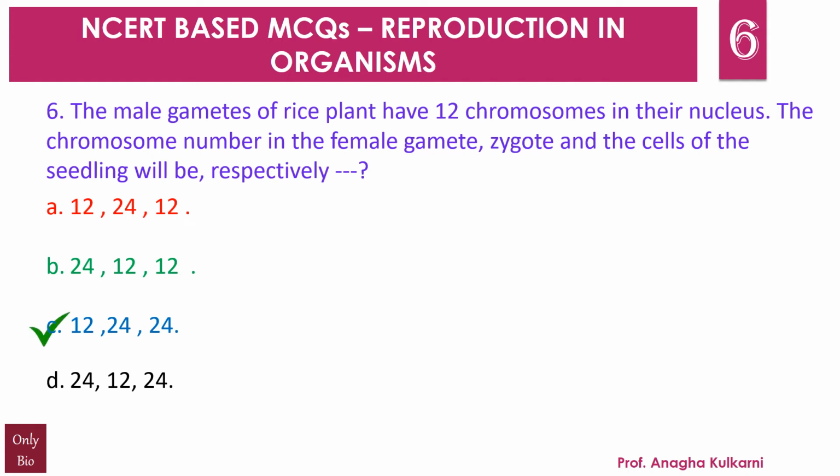See, gametophytic structure of rice plant मतलब it is single n. So here it is very clearly mentioned कि small n, single n is equal to 12. So sporophyte, जो आपको मालूम है sporophyte of rice, it will be diploid, यानी 2n. So 2 into 12, that's going to be 24. Female gametes are always haploid, so that's going to be n again, and that's going to be 12. And zygote, which is always diploid, is going to be 2n, that is 24. Cells of the seedling are also going to be what? Diploid, so that's going to be 24. Hence your answer is C.